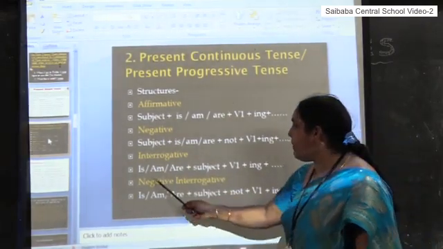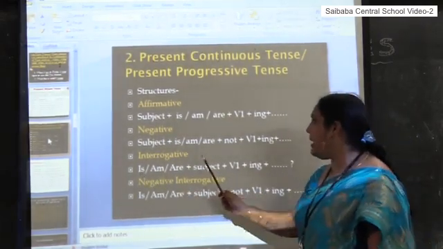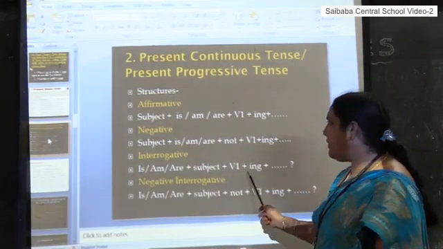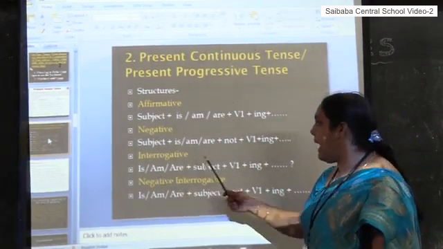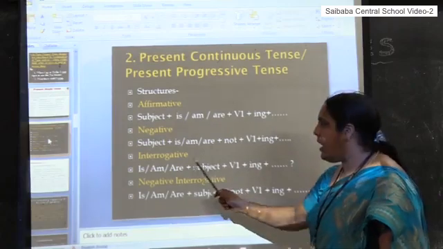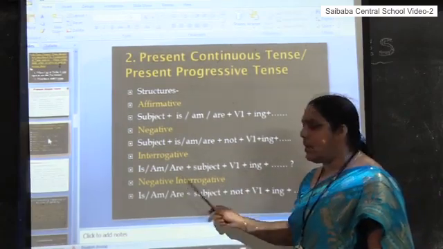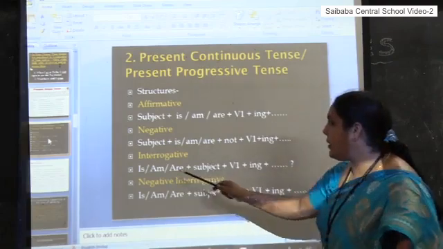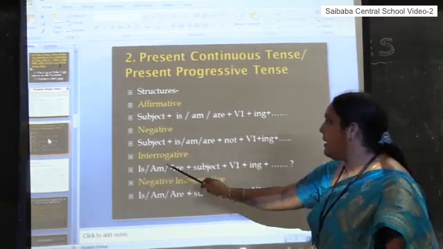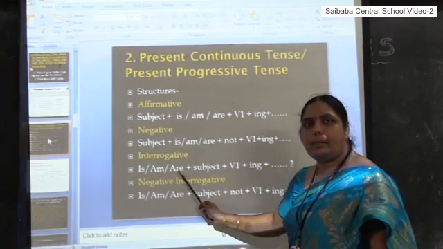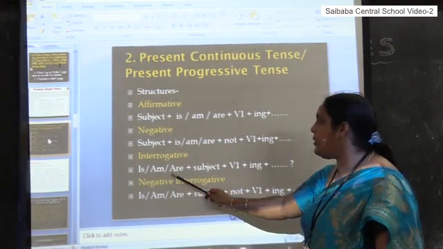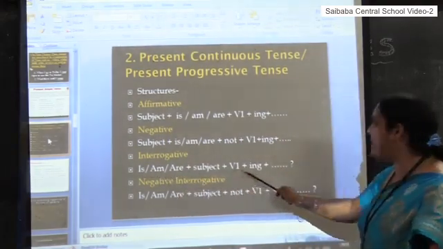Let me tell you examples. Is he eating? Am I eating? Are you eating? Are we eating? Are they eating? If you observe, these words stand in the place of the question and frame interrogative sentences, and the structure is like this.